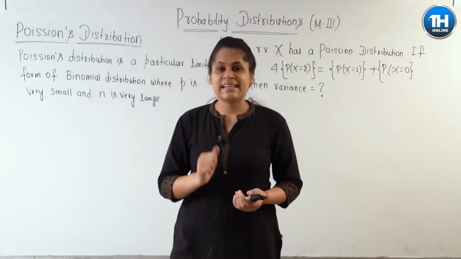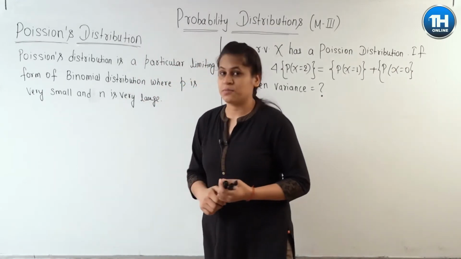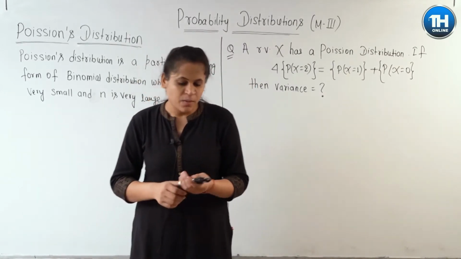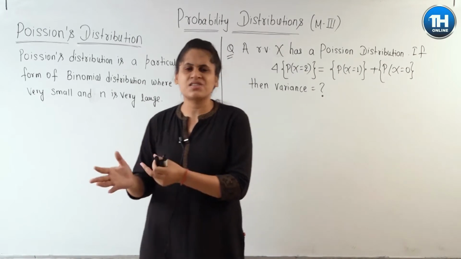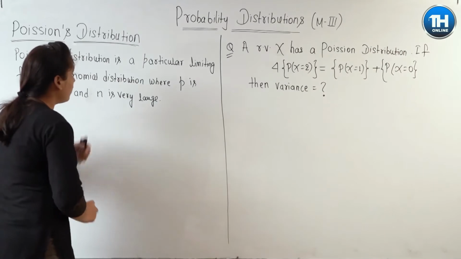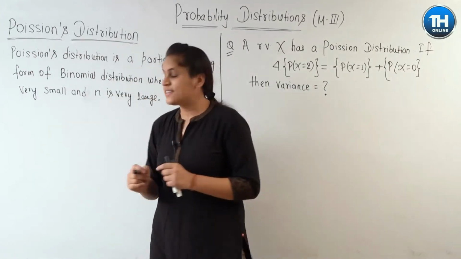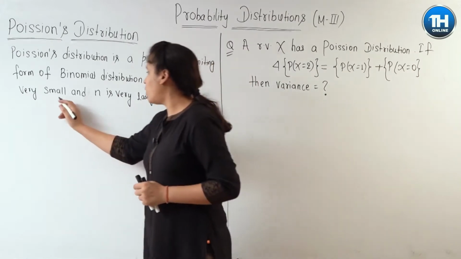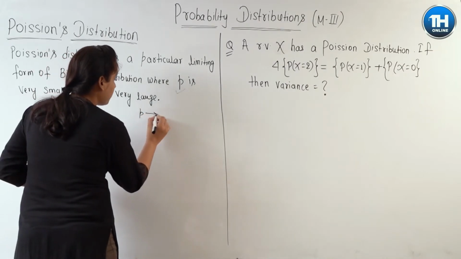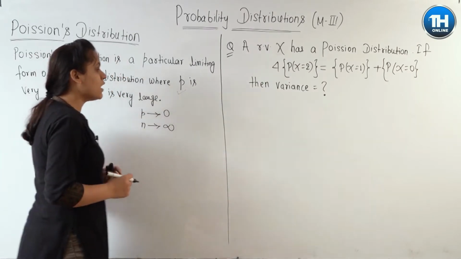Hello dear students, in this lecture we are going to start the next topic of probability distribution, that is the Poisson distribution. हमने अभी तक Bernoulli distribution मतलब binomial distribution पढ़ रखा है. Poisson distribution is nothing but an extension of a special case of binomial distribution. So in case of Poisson distribution, P is very small and N is very large. So in the cases where P is very small and N is very large, we can use the Poisson distribution.